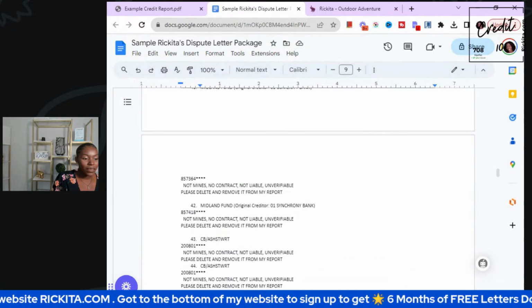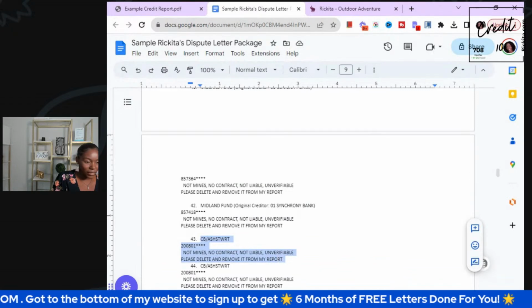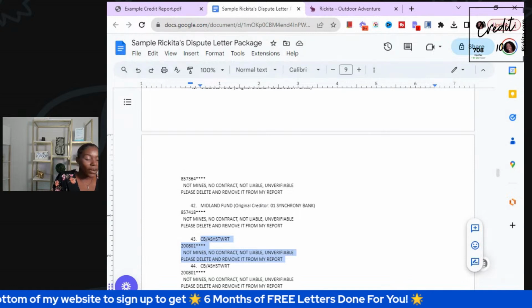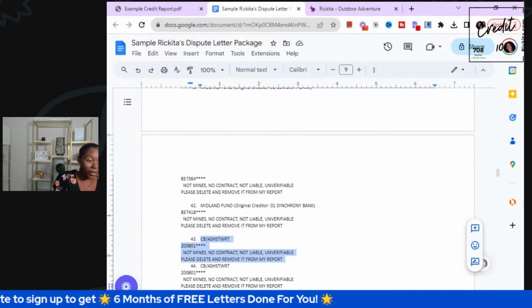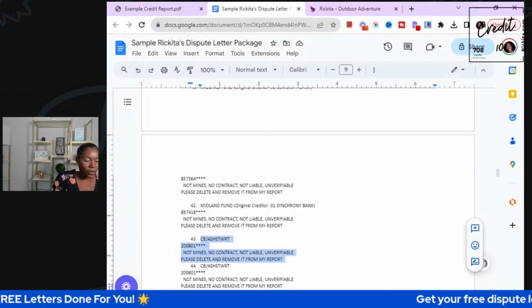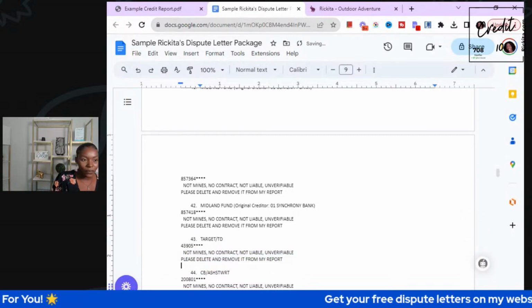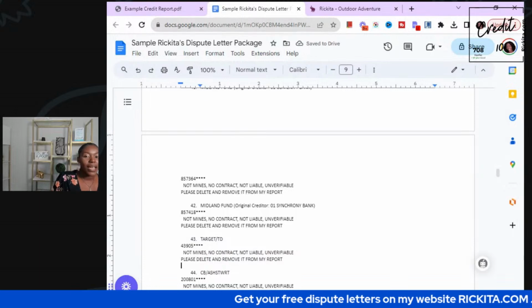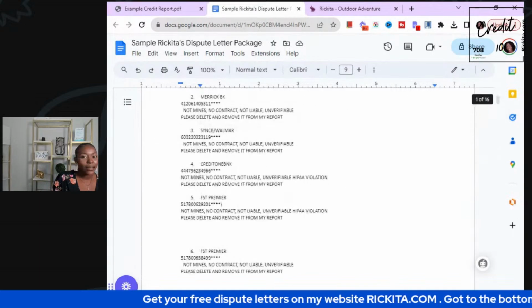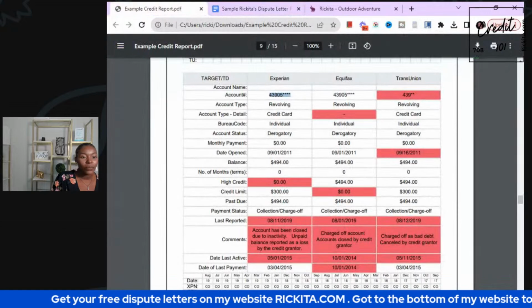So say with this Ashley Stewart account that we pasted, whatever address you were at when you applied for this Ashley Stewart credit card, you got to make sure that address is not on your credit report. Any address that's technically got bad accounts attached to it, you got to get it removed.